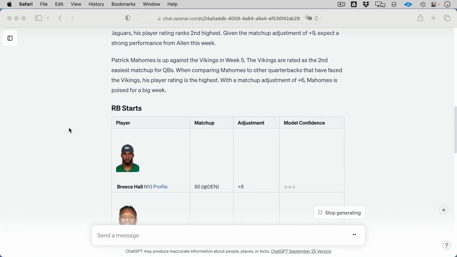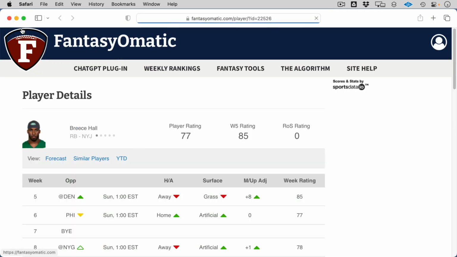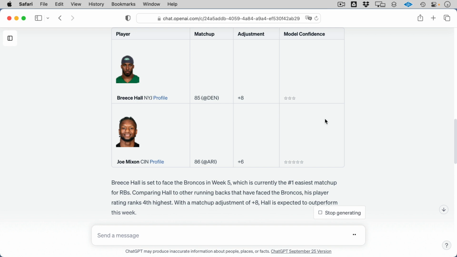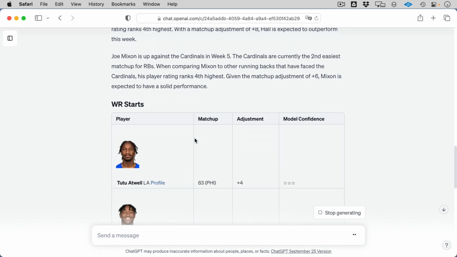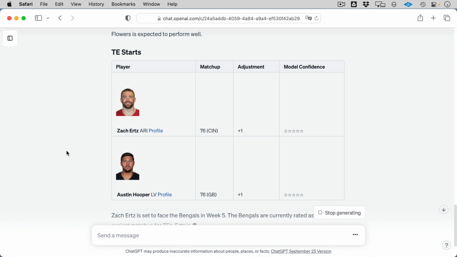So it gives you insights. It breaks down all the players. You can click over to the FantasyoMatic website if you want to see more information about the players, and it gives you the model confidence and narratives about all of them. It goes through each one of the player positions, gives you all the starts, gives you all the sits, and starts and sits are basically determined by how the matchup adjustment is going to affect a player.